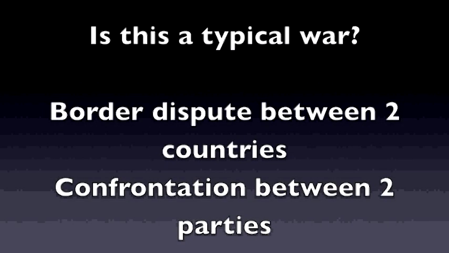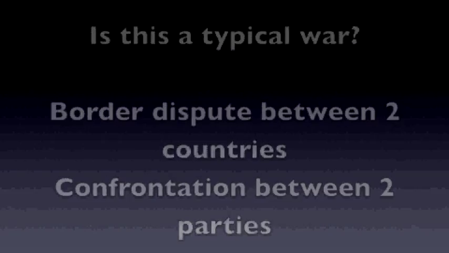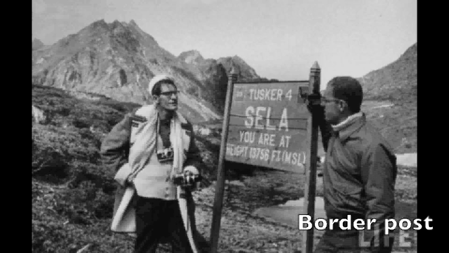Is it a typical war? It was a typical war related to a territorial dispute between two countries which were next to each other. It concerned the ownership of an area of land at their border, and it was fought at the border. It was a typical war involving conflicting acts between two countries.